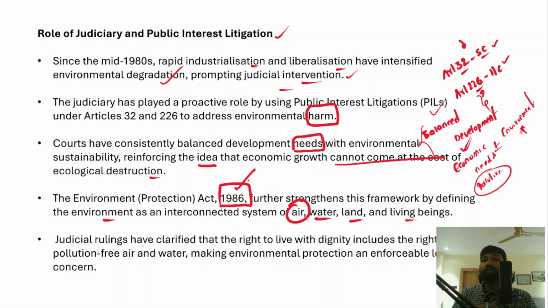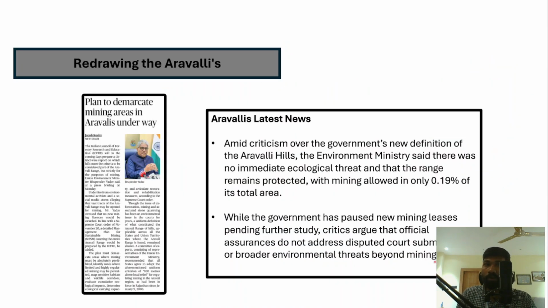Therefore, the judicial rulings, the intervention by the courts, have clarified that the right to live with dignity includes the right to live in a pollution-free environment, a right to pollution-free air and water, making environmental protection an enforceable legal concern. So I hope you have understood this.